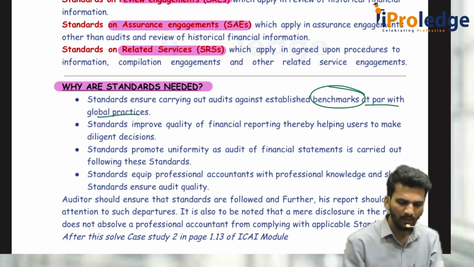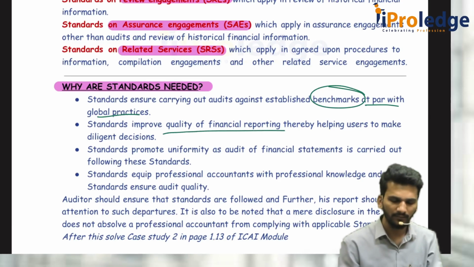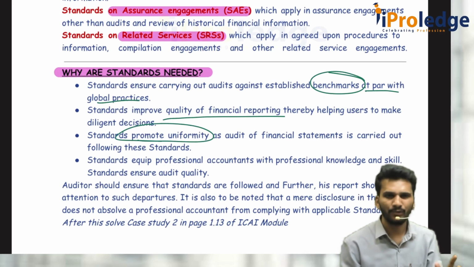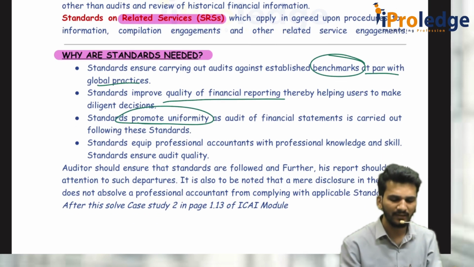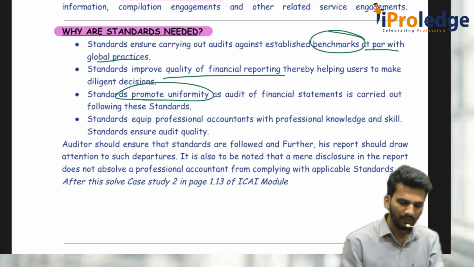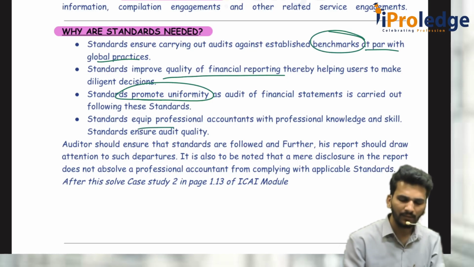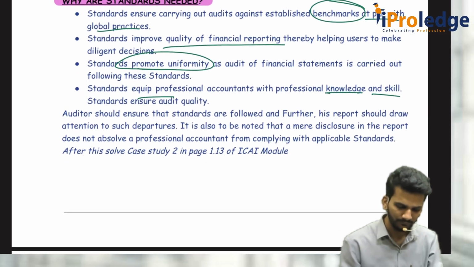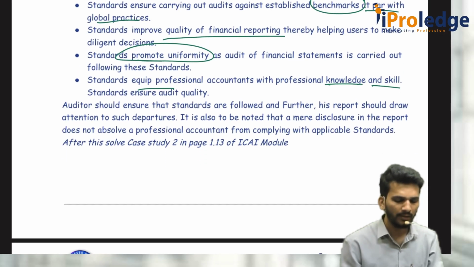It improves the quality of financial reporting, etc. Promotes uniformity. Whatever I highlight, you just write. They generally don't ask this. This is a very, very basic level question. It will equip the professionals with knowledge as well as skill, etc.